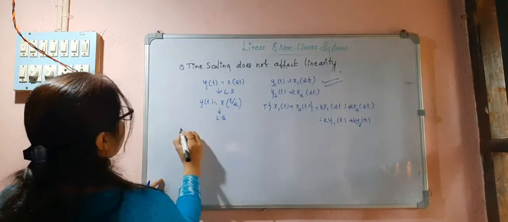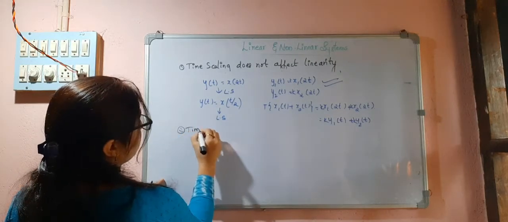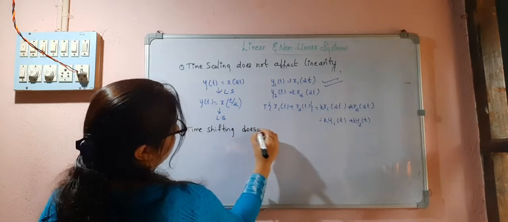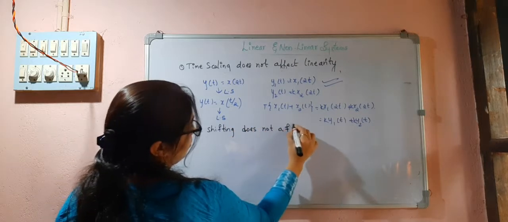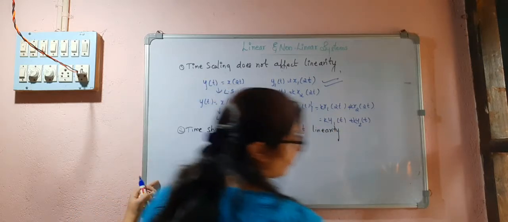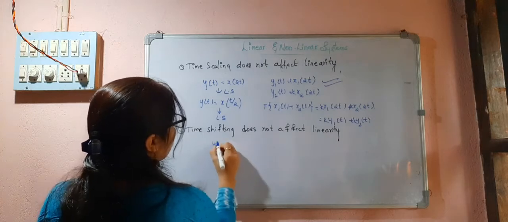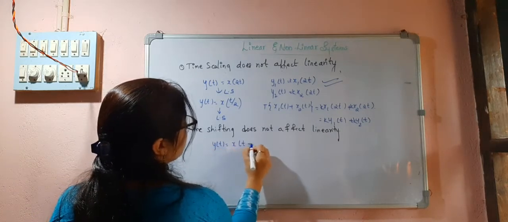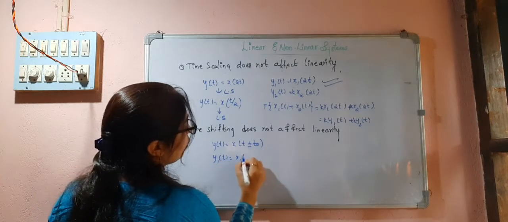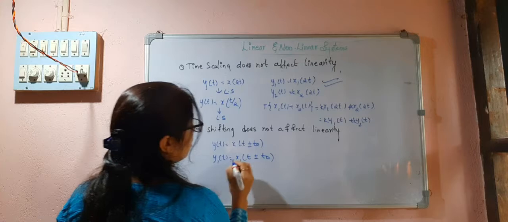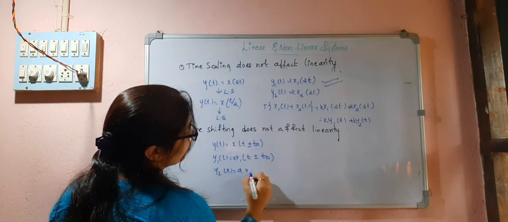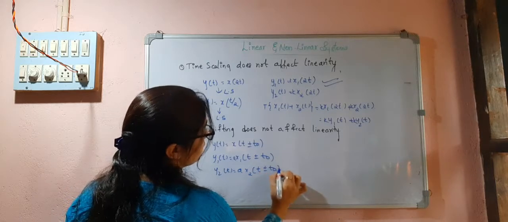And time shifting also doesn't affect linearity. So y of t is equal to x of t plus or minus t naught. So y1t is equal to a1 x1 of t plus or minus t naught, and y2t is equal to a2 x2 of t plus or minus t naught.